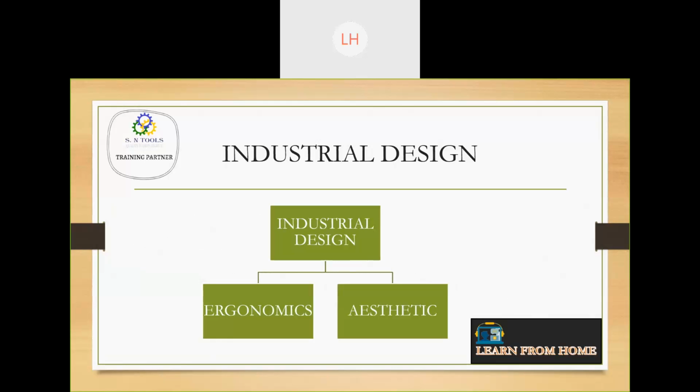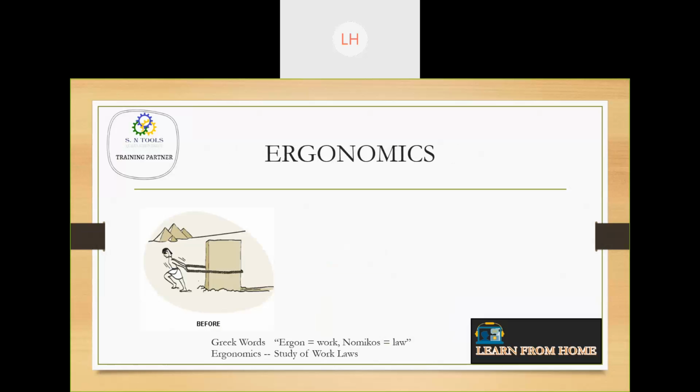These three things will give you an overall view of the business point of view. Next, industrial design has two major things, that is ergonomics and aesthetics. These two play a very important role in industrial design. Any product you want to sell mostly depends on these two. Ergonomics is nothing but the study of work. You can observe that in the picture.